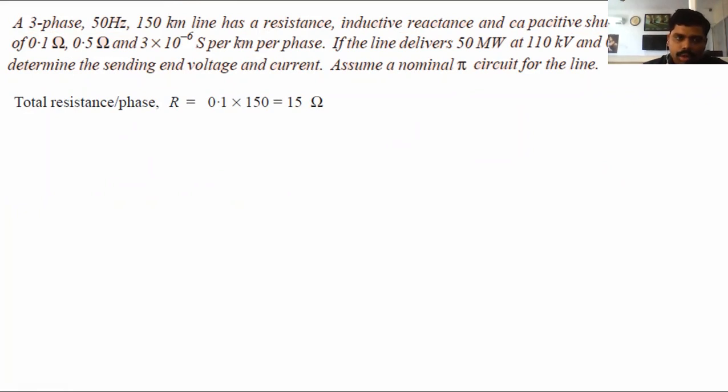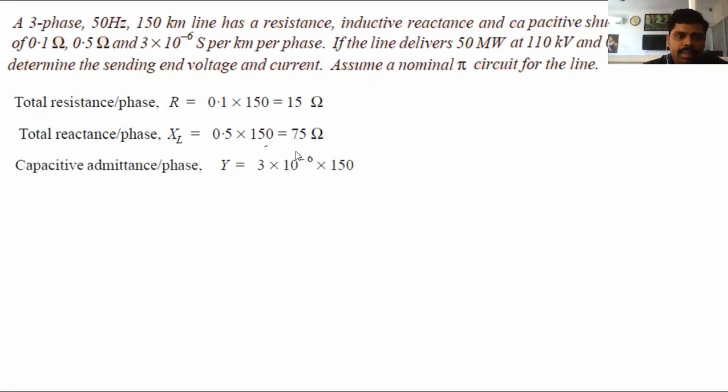0.1 ohm. We want to find out the total resistance for 150 kilometers, that is 0.1 into 150, 15 ohm. Similarly, the total reactance: for 1 kilometer, the reactance is 0.5 ohm. For the total line length of 150 kilometers, that is 0.5 into 150, this is 75 ohm. And the capacitive admittance for 1 kilometer is 3 into 10 to the power of minus 6 Siemens, or mho. For total 150 kilometers, that is 3 into 10 to the power of minus 6 into 150, that is 45 into 10 to the power of minus 5 Siemens.